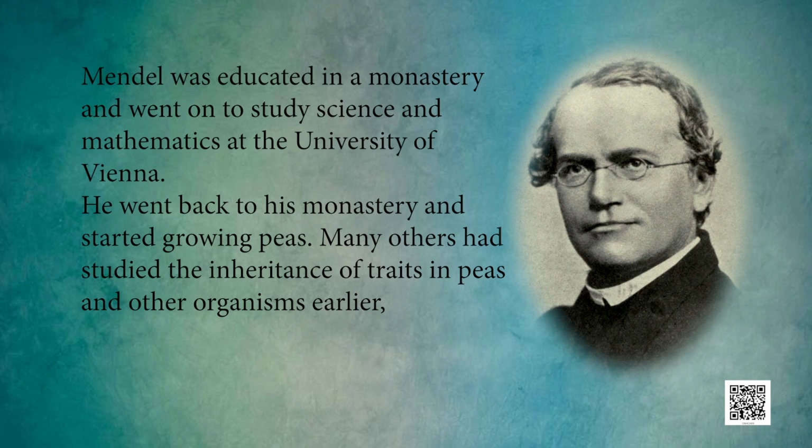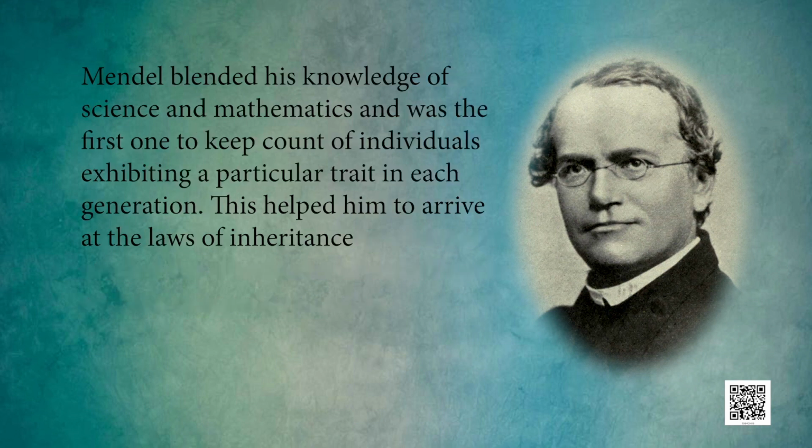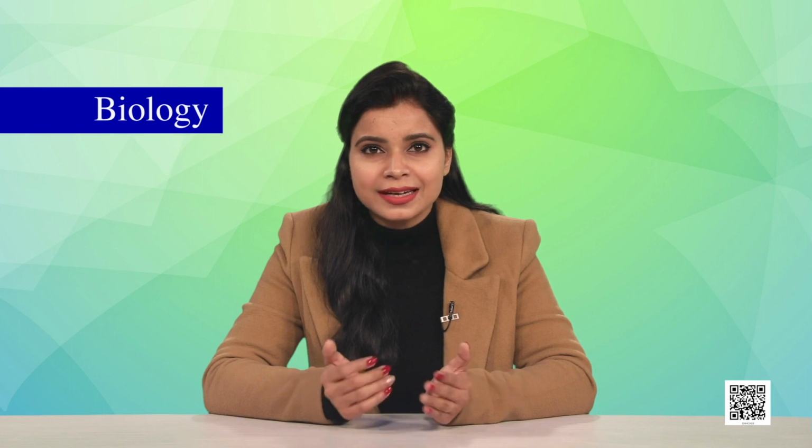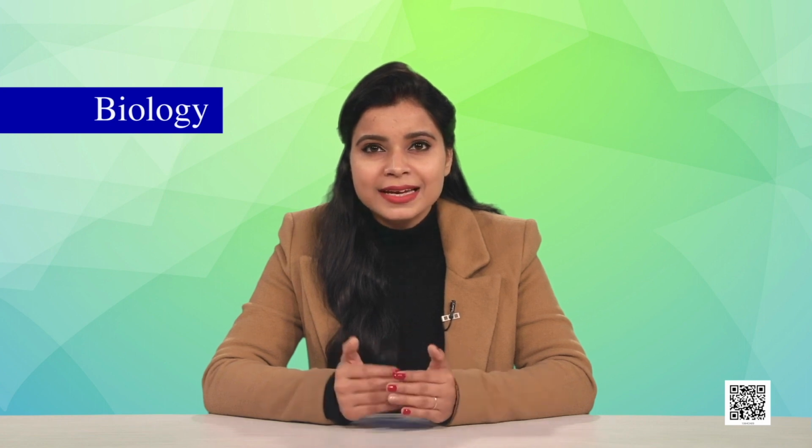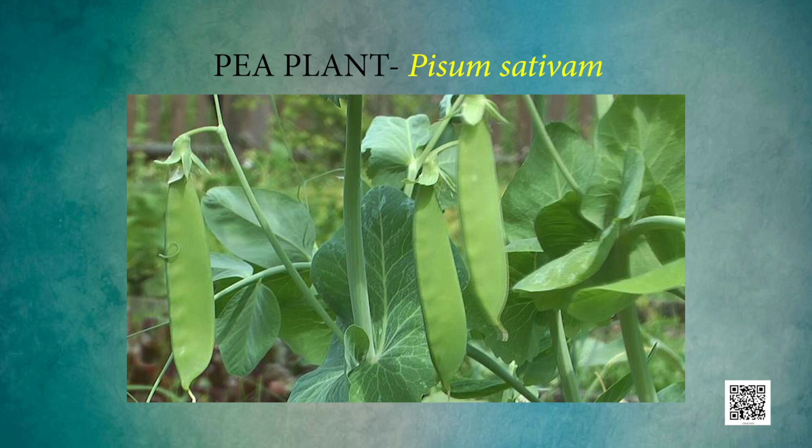Many others had studied the inheritance of traits in peas and other organisms earlier, but Mendel blended his knowledge of science and mathematics and was the first one to keep count of individuals exhibiting a particular trait in each generation. This helped him to arrive at the law of inheritance that we discussed in the main text. He studied pea plants. The scientific name is Pisum sativum.